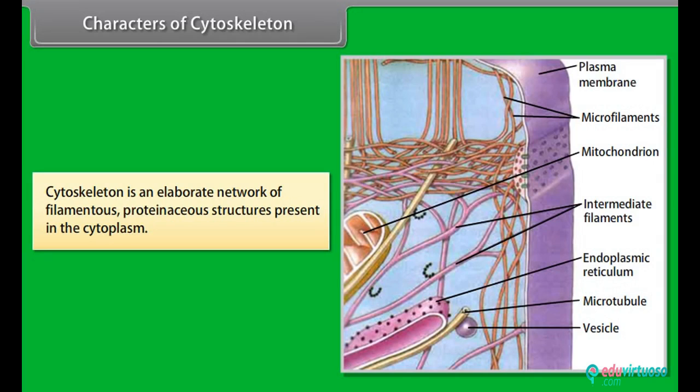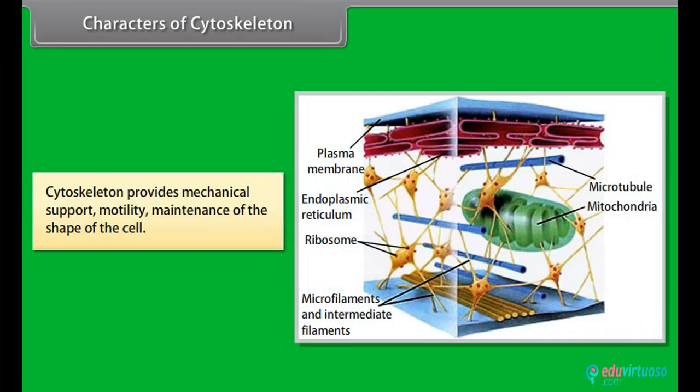Cytoskeleton is an elaborate network of filamentous, proteinaceous structures present in the cytoplasm. Cytoskeleton provides mechanical support, motility, and maintenance of the shape of the cell. Characters of cilia and flagella.